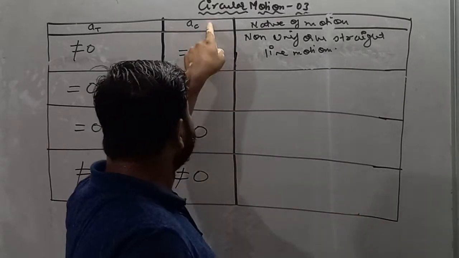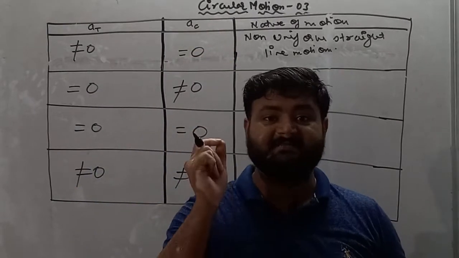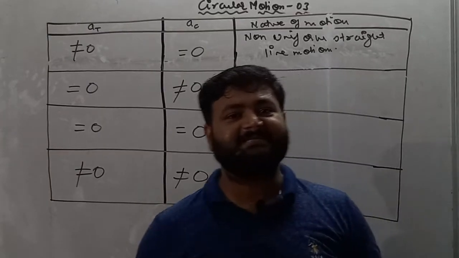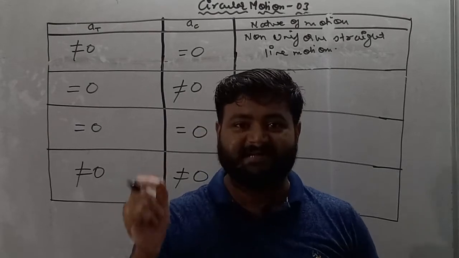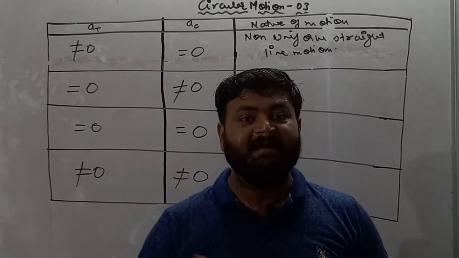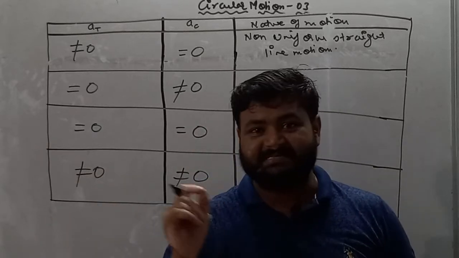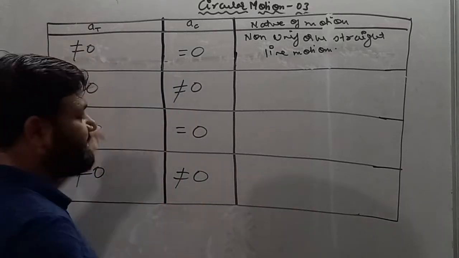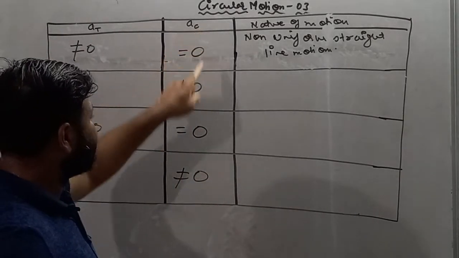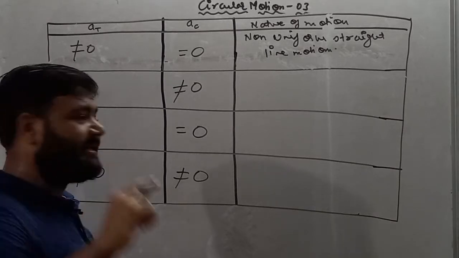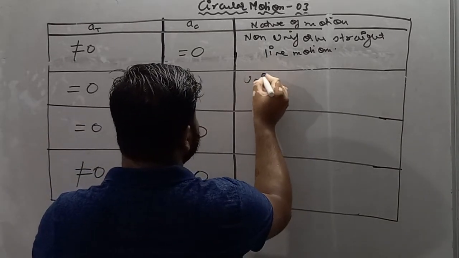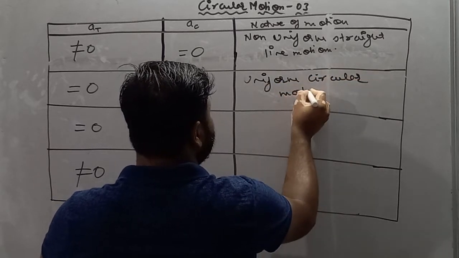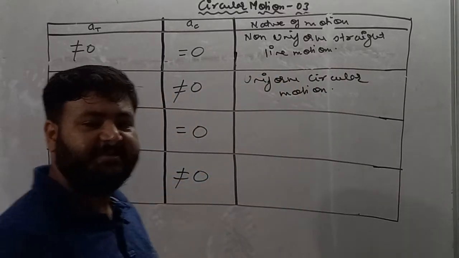So if centripetal acceleration is not equal to 0, it implies centripetal acceleration is acting on the particle, and the direction of velocity is changing, which implies the motion is circular. So tangential acceleration is not there, so uniform, and centripetal acceleration is there, means circular. So we'll say uniform circular motion.